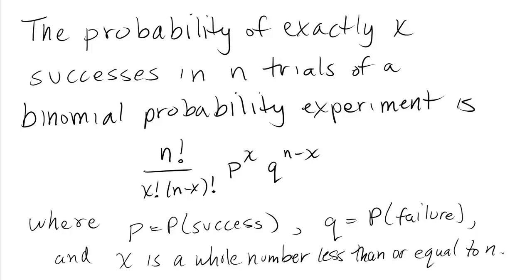I'm going to say this again, even though I know I've said it a couple times already. We're eventually going to learn a calculator function that will do all of this for us. We'll still have to be able to identify that the experiment is binomial, and we'll have to be able to identify the pieces that go into the calculator. We have to know what the inputs are, tell it what to do. But you're not actually going to do this math by hand for me. And I'm not just saying that you don't have to. I mean you are going to be forbidden from doing it by hand, and you are going to be required to do it with the calculator.